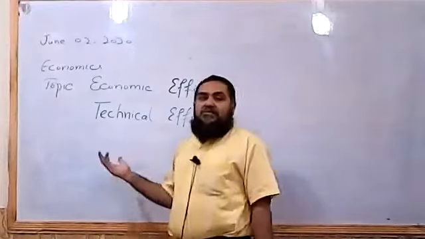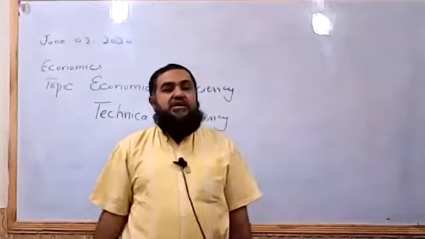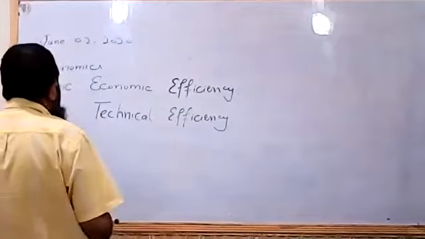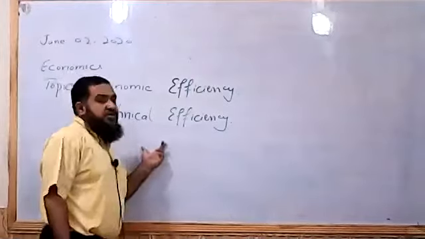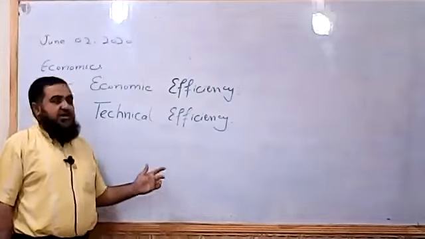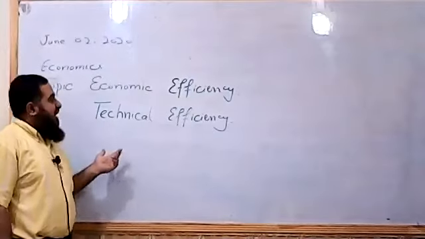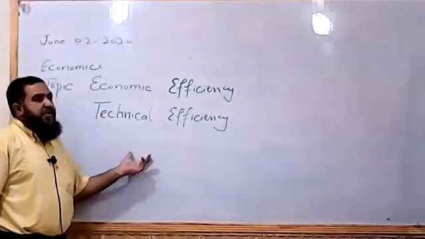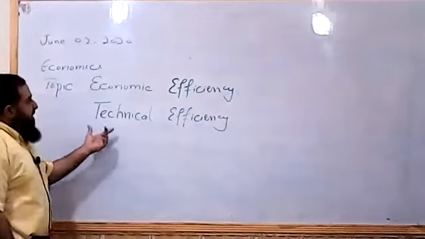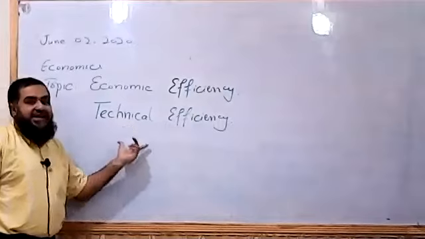And sometimes the firm is using capital intensive methods of production, where more capital is used to produce the output. So when the firm is adopting new technology, as a result, its per unit cost of production will decrease during the short run. So we say the firm will be achieving technical efficiency.